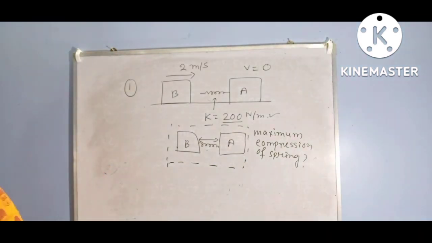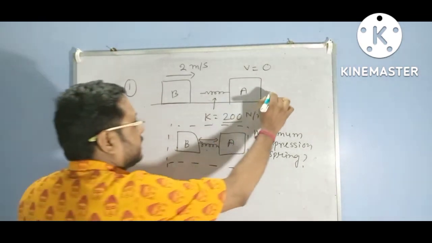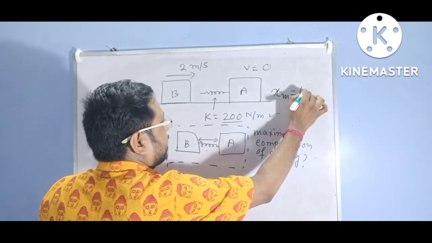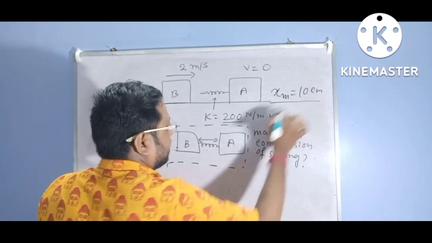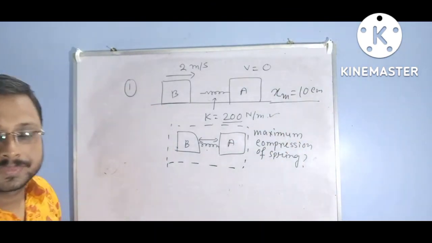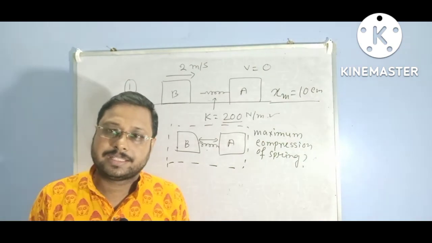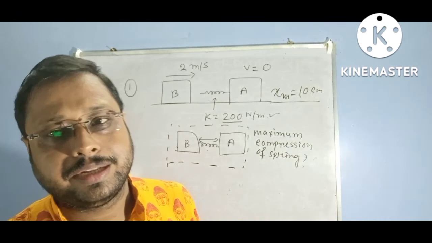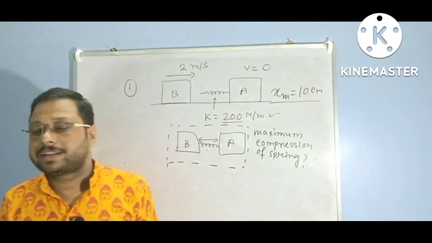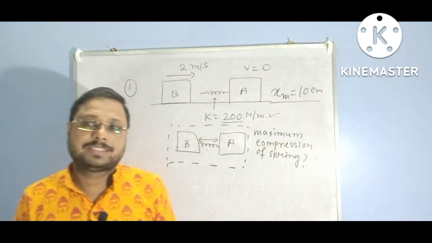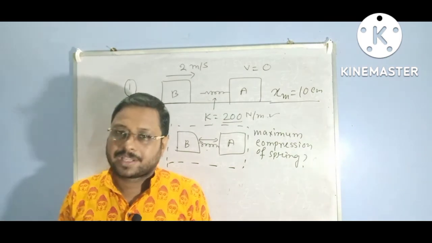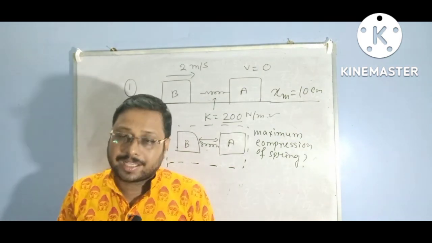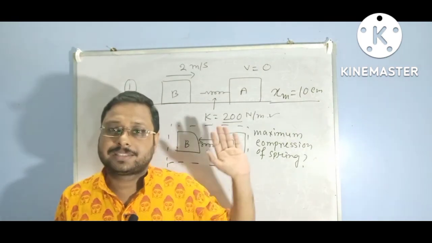I can tell you the answer, 10 cm. Maximum compression x equal to 10 cm. This is the homework for you. Do it yourself. Do not talk to your teacher or take any help. I will solve it in my later class, the next class, with some other topics.